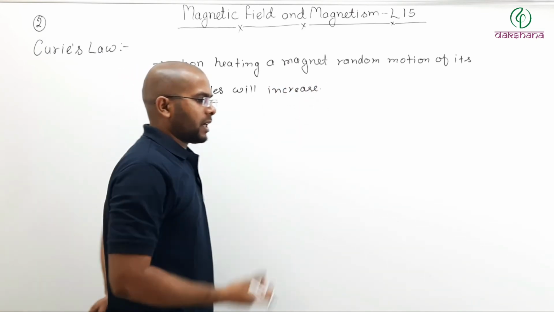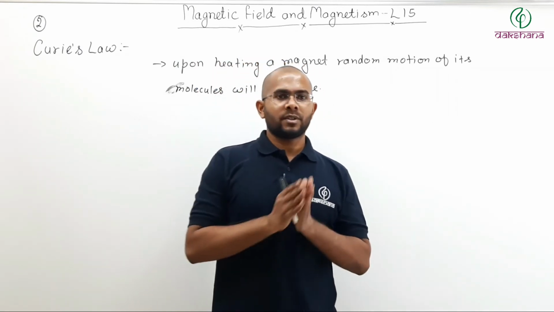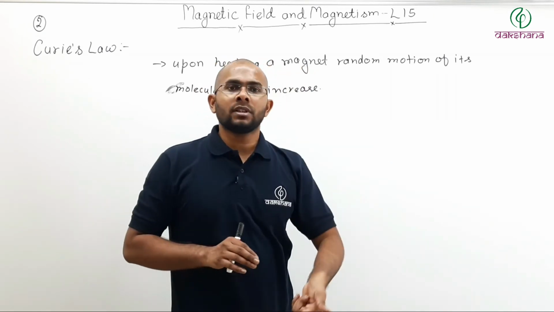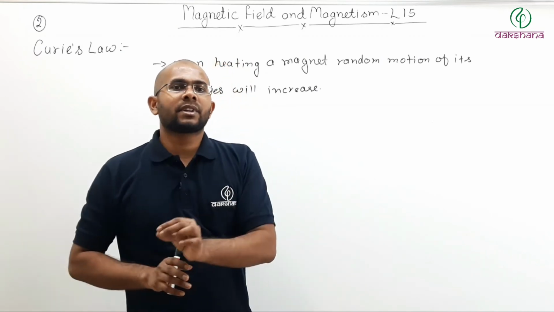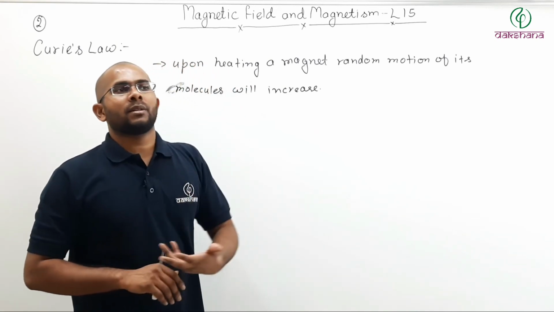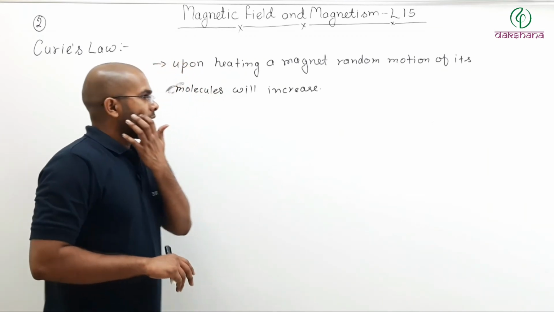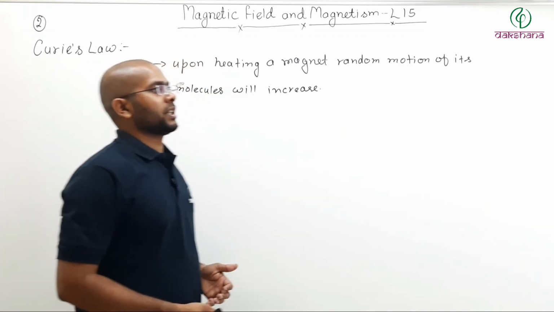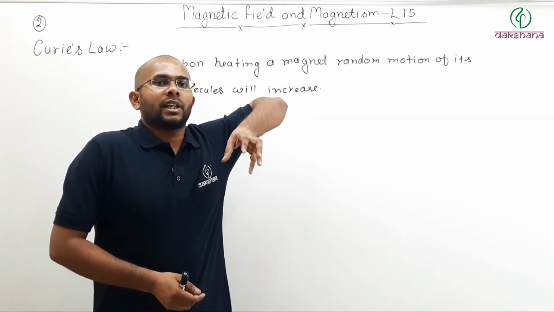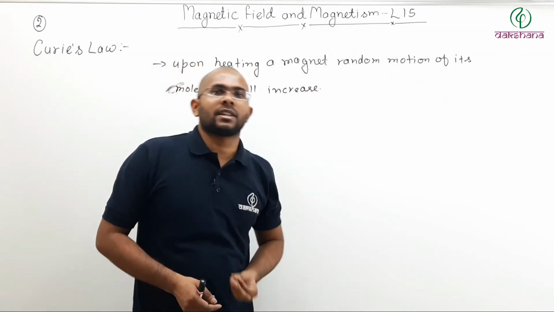So if I have a permanent magnet and if I start heating that magnet, then random motion of its molecules will increase. And we have just seen that the more the random motion, the more difficult it is to magnetize that material. Meaning the more the random motion, the less will be its magnetic properties. So if I keep on increasing the temperature, the magnetic property or magnetization vector of that magnet will start decreasing.